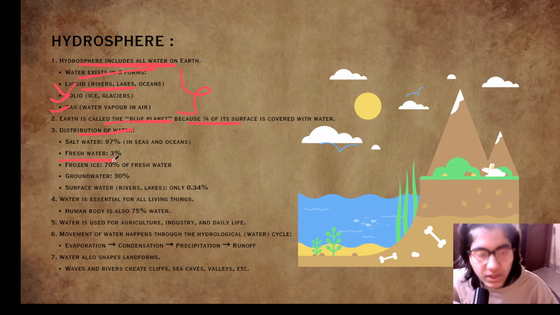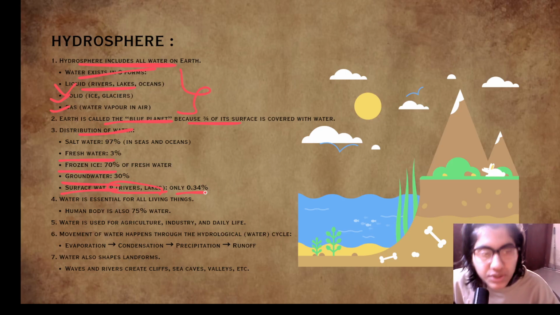Fresh water is 3%. Frozen ice is 70% of the fresh water, and groundwater is 30%. And the surface water, that is rivers and lakes, only 0.34%.